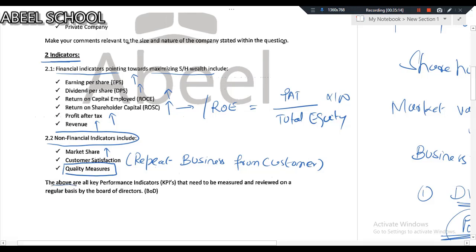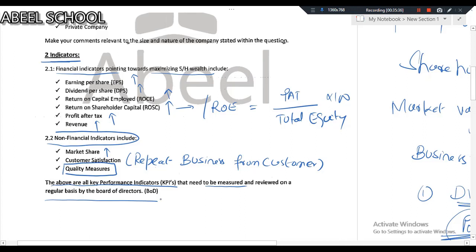The above are all key performance indicators that need to be measured and reviewed on a regular basis by the BOD. So, dear student, let me sum up simply. The basic objective of financial management is to maximize the wealth of shareholders.